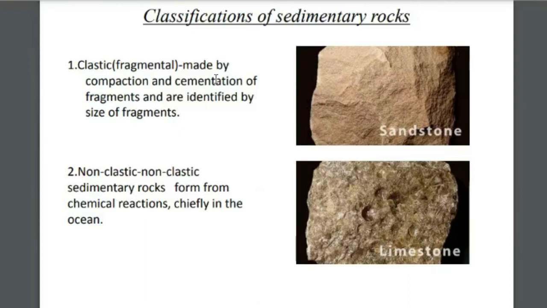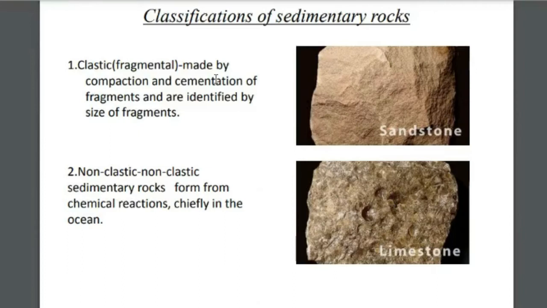But in the case of clastic sedimentary rocks, there is only the mechanical process of weathering, transportation, deposition, and lithification for the formation of sedimentary rocks. Example, sandstone. In the case of non-clastic rock, for example limestone, these are formed due to the process of carbonation. This is a chemical reaction with the presence of calcium carbonate and other sediments present in the ocean bottom.